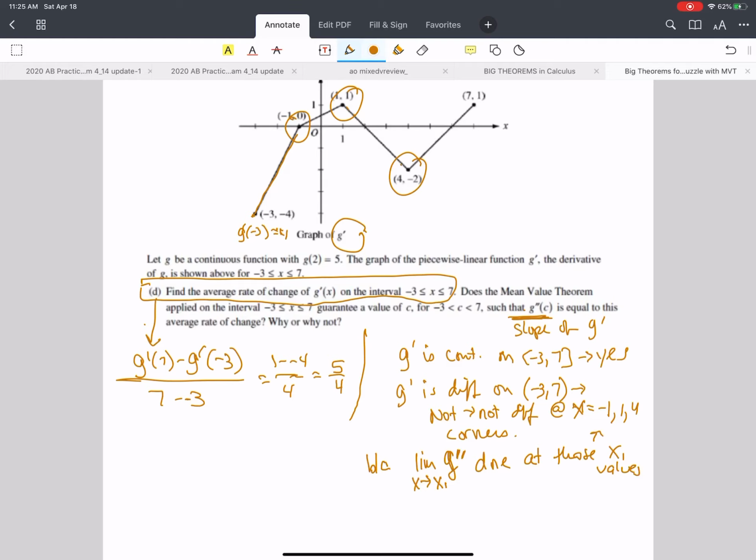Okay? Honestly, this is just one way to say it, using the limit. Remember, you're taking the limit of the slope, not the limit of G prime. It's the limit of G double prime, because it's the slope of G prime.